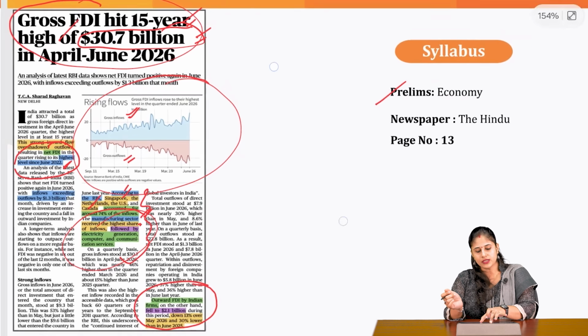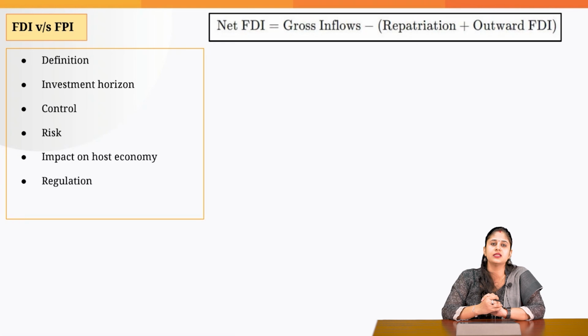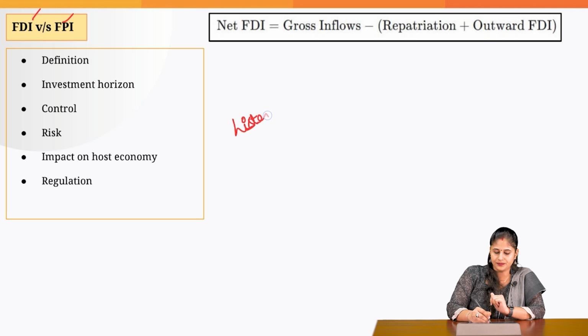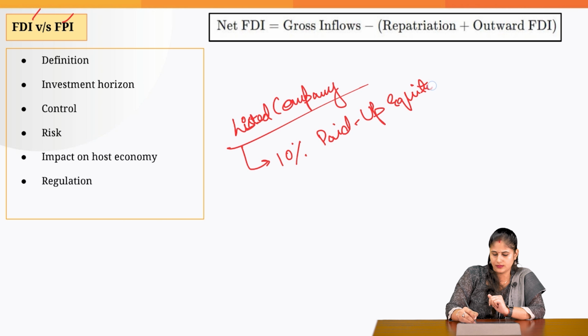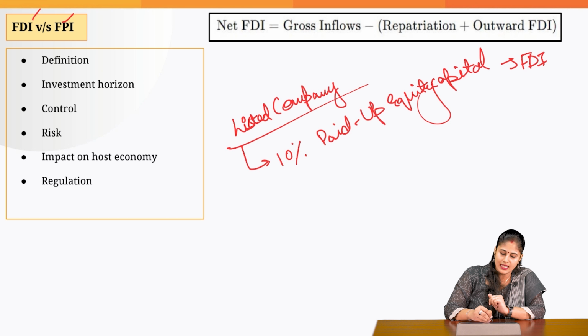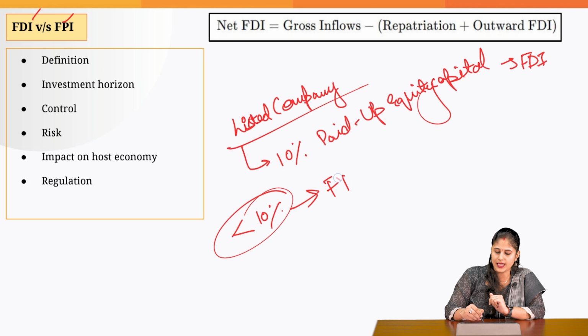Now, the first thing that we need to understand with respect to this article is what FDI is and what FPI is. The Arvind Mayram panel has given the definition for FDI and FPI. This panel stated that when it comes to a listed company, if the foreign investor is holding more than 10% of the paid up equity capital, then we will call it FDI. But if it is less than 10%, then we will call it FPI.